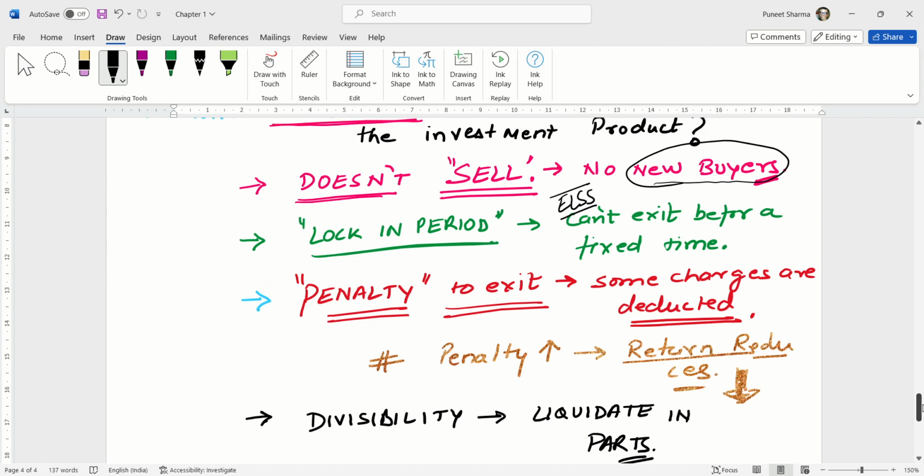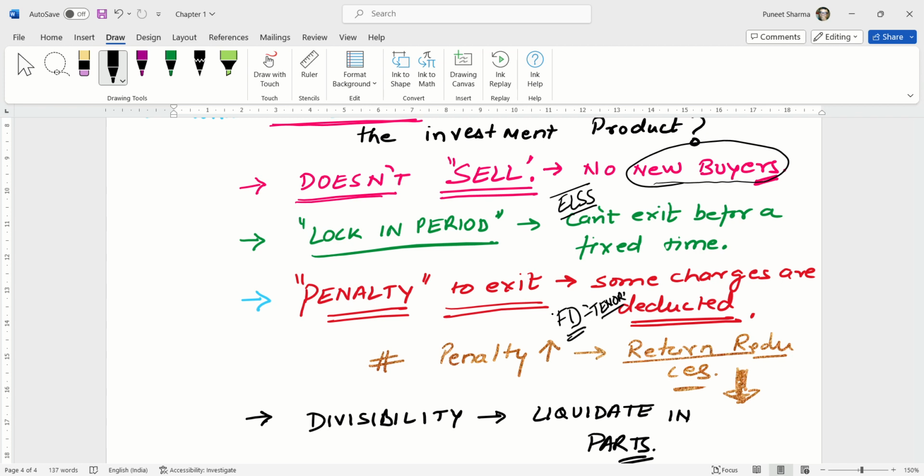The third thing is penalty to exit. Suppose I have made an FD, and in an FD you make it for a tenure. If you break an FD before that tenure, whether you made it for 1 year, 2 years, 1.5 years, 4 years or 5 years, that means the tenure is not held for the FD, and then the bank deducts some charges. That is called a penalty to exit.